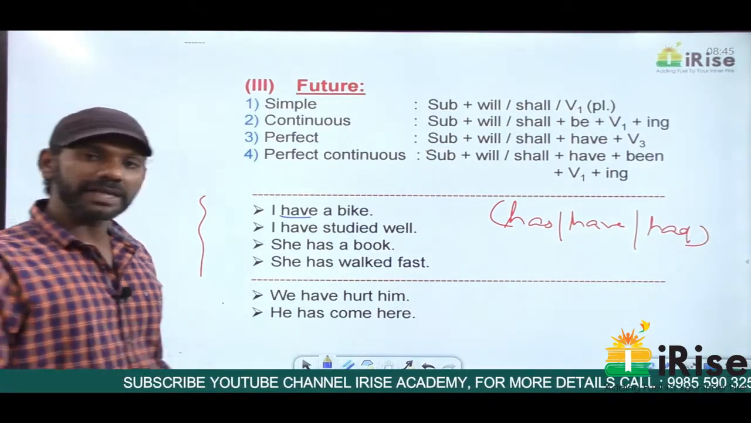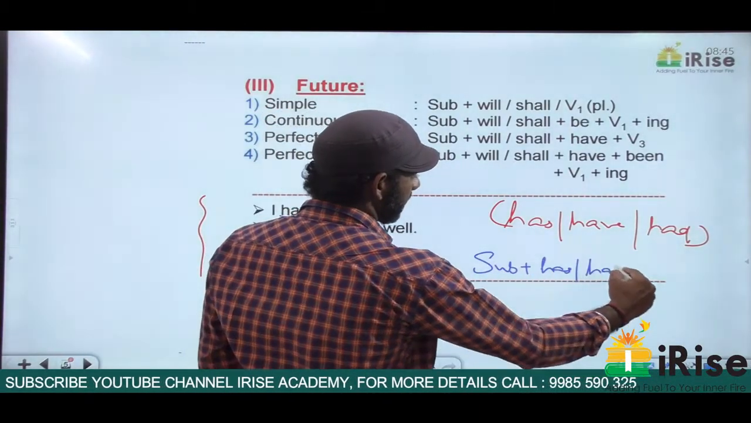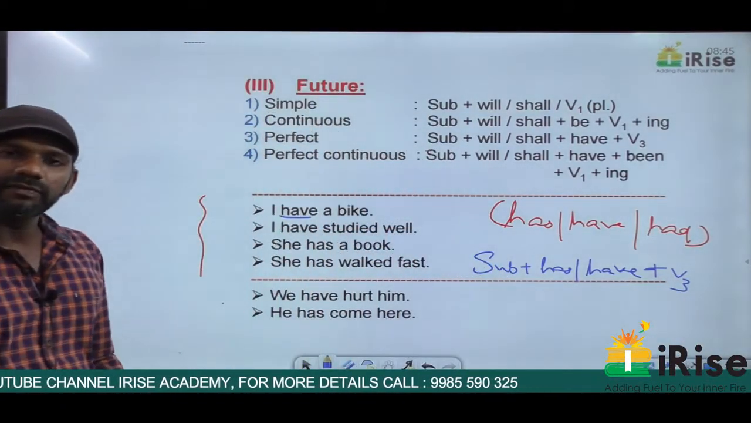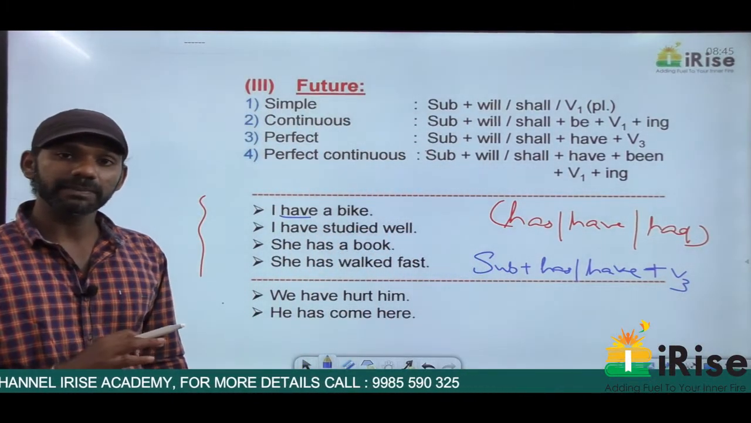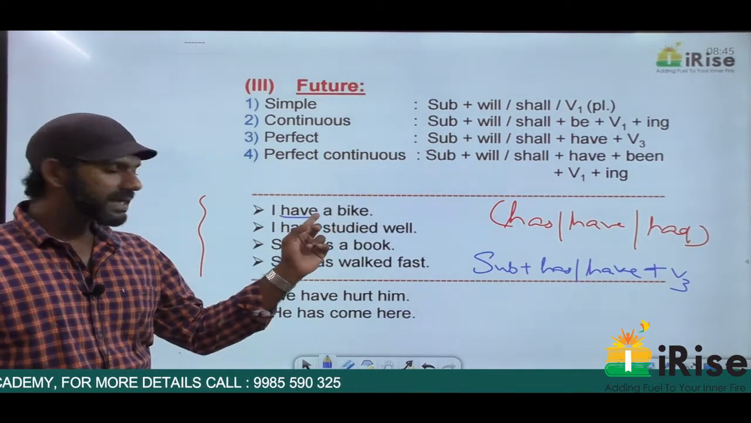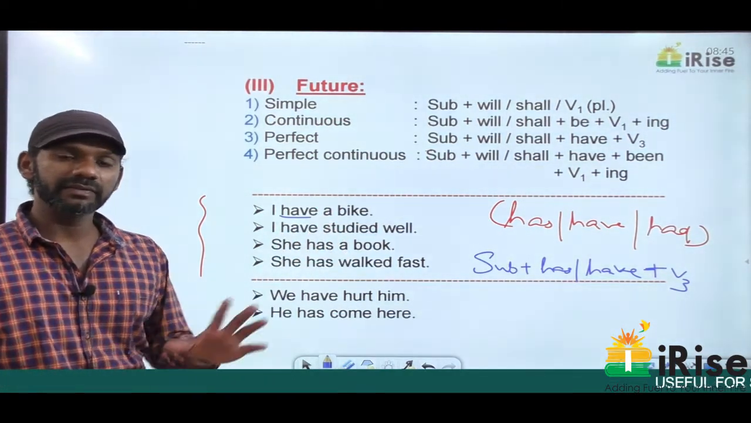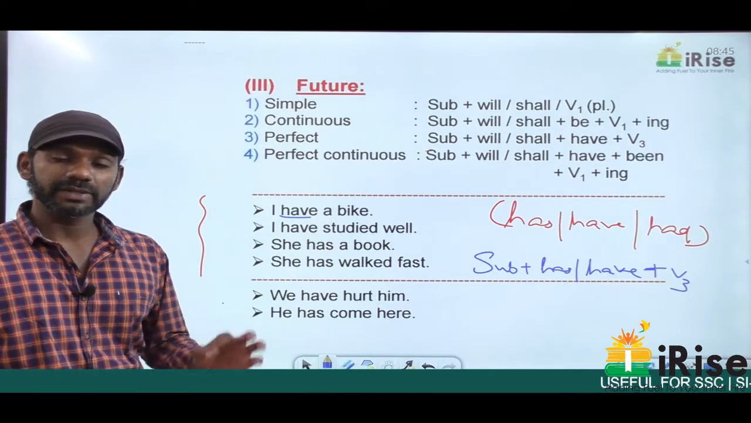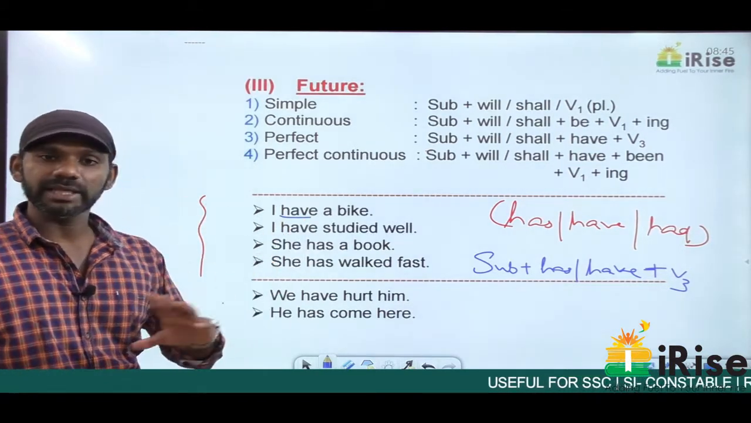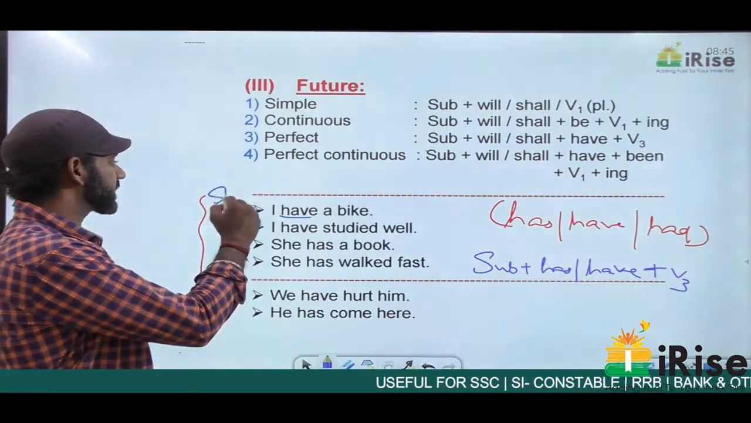Now the structure of present perfect is subject plus has or have plus V3. I told you in every perfect tense V3 must be there. Come to the statement, I have a bike. Is there any V3 here? There's no V3 here. So seeing has or have, we can never conclude that it is present perfect tense, because in every perfect tense V3 must be there. There's no V3 here, so it cannot be present perfect. The only category left is simple present.